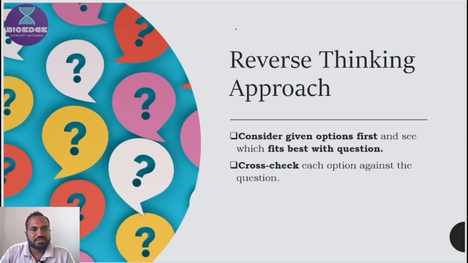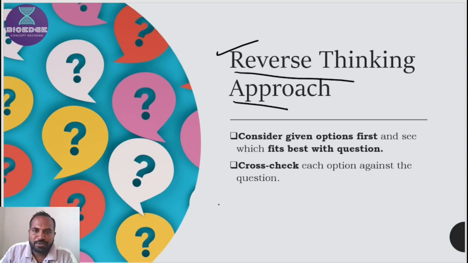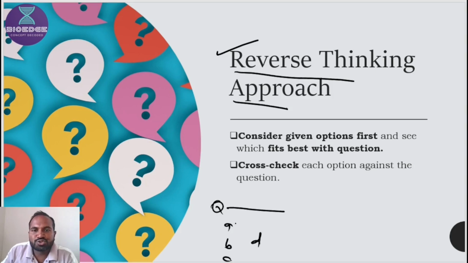The next strategy regarding the MCQ solving technique is the reverse thinking approach. It is a simple strategy: whenever there is a question and there are statements A, B, C and D, you should first connect the options with the question.